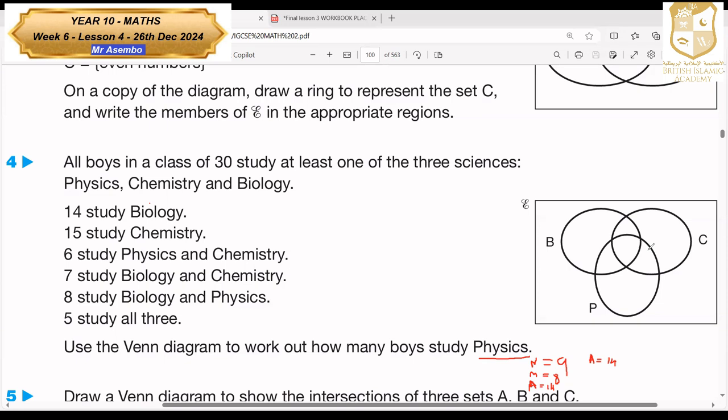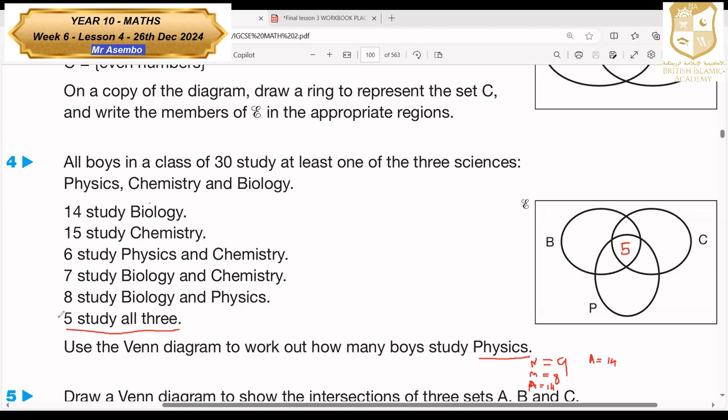That's where we're going to start the shared part now. 6 people study physics and chemistry. Okay, look at the last part here, it says 5 study all the 3. This is a good place to start because 5 is shared by all of them. So we start by sharing the one which is being shared by most of them first. So 5 people do all the 3 sciences: biology, chemistry, and physics.